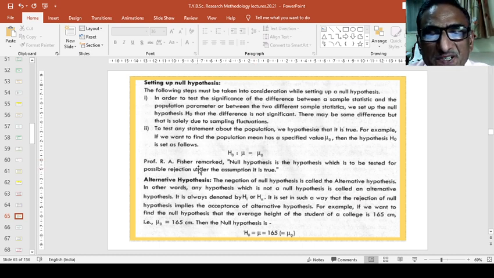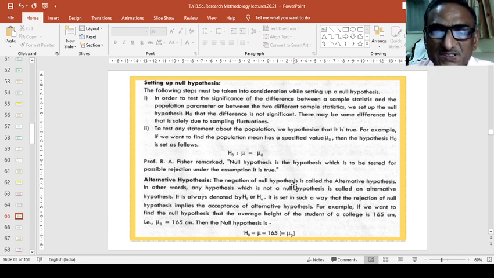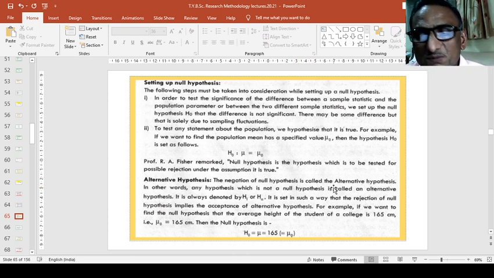Professor R. A. Fisher remarked, null hypothesis is the hypothesis which is to be tested for possible rejection under the assumption it is true. An alternative hypothesis: the negation of null hypothesis is called the alternative hypothesis. In other words, any hypothesis which is not a null hypothesis is called an alternative hypothesis.